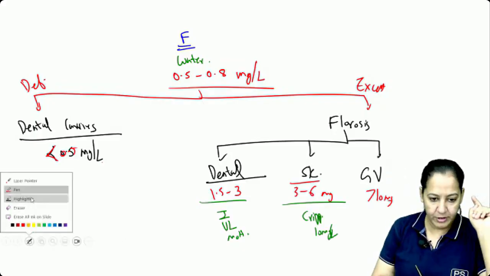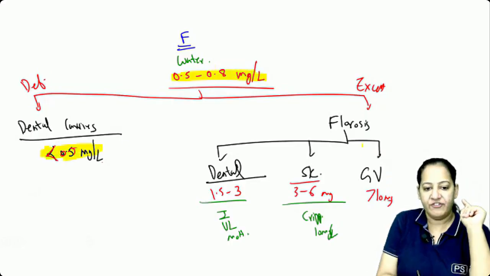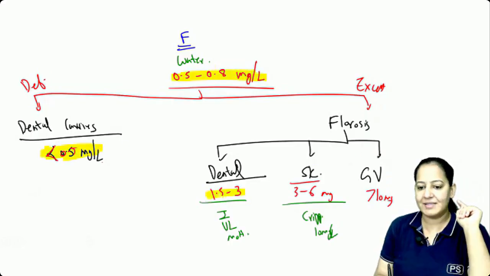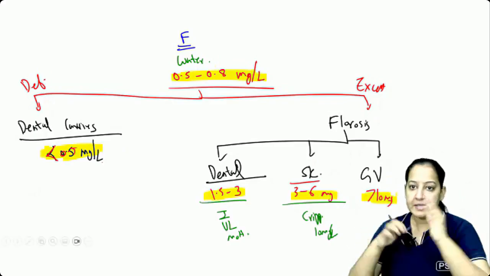So I want you to learn this. Learn the normal range. Learn deficiency leads to what? Learn excess leads to what? 1.5 to 3, 3 to 6, more than 10. Please learn that accordingly. Everyone give me a thumbs up if you got it. This is fluorine.